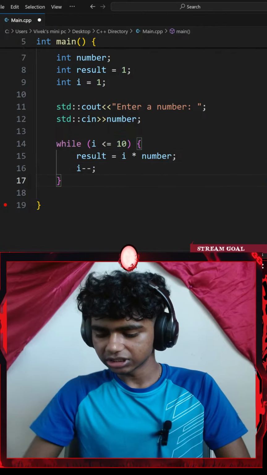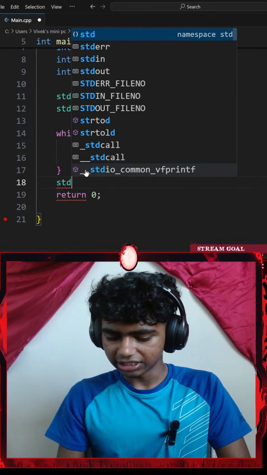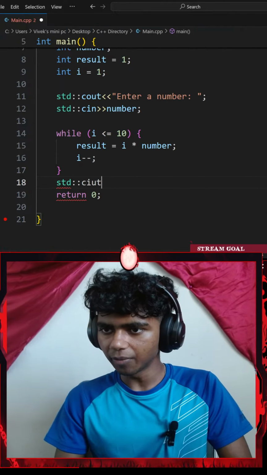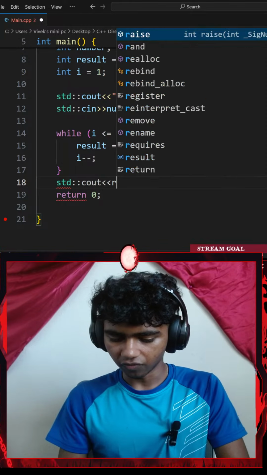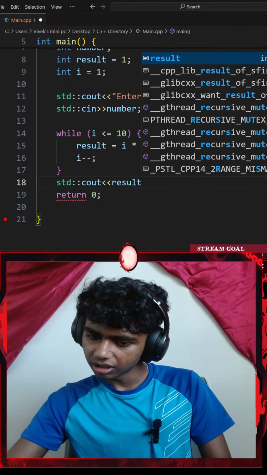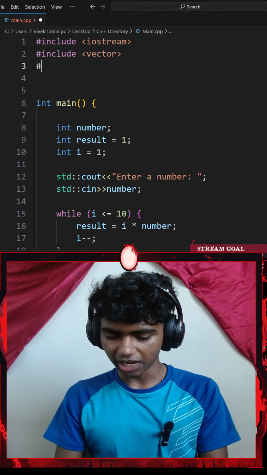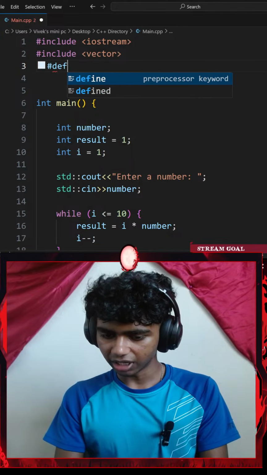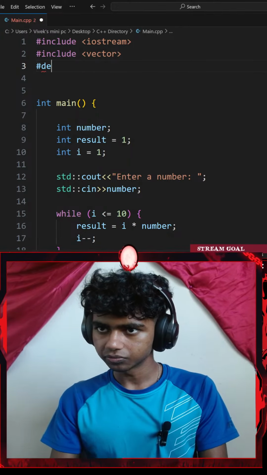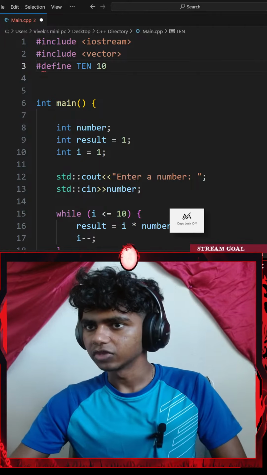Okay, let me go ahead and return 0. Before that, I'll go with a standard console output with an insertion operator of result, define 10. Yes, console inside. Okay, so do I just type it something like this? Define 10, 10. Does that make sense?